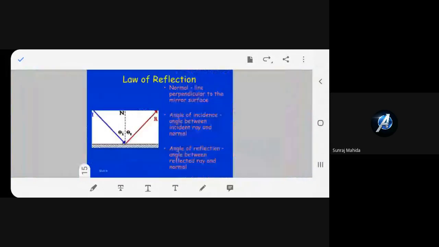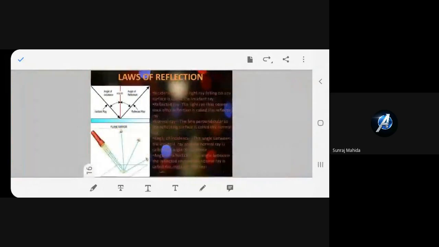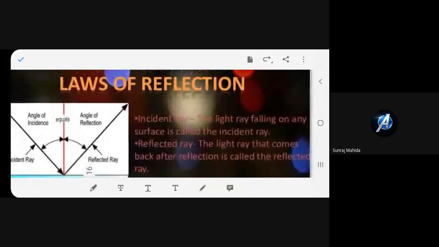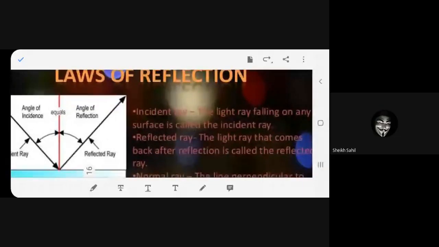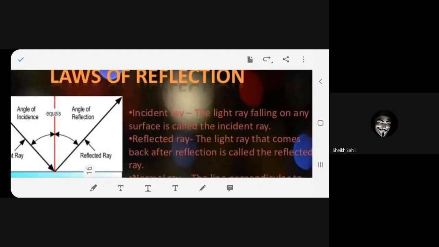Okay, this was a type of revision. Again, the laws of reflection, complete. Please read. Please read better. Hello. Yes, I said, ma'am, please read. Ma'am, I didn't understand. I said please read. Okay, ma'am. Laws of reflection.